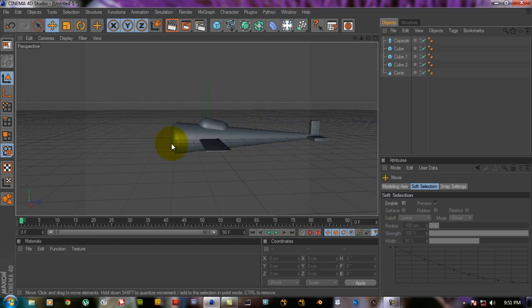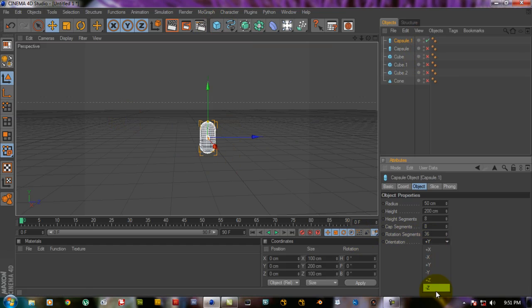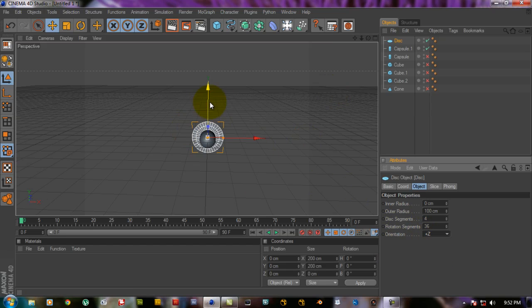Now we have to make the propeller, so let's deselect all this. Capsule, vertical Z, height segments to 1, then disk, positive Z, then go to the slice option. From 161 degrees is good.